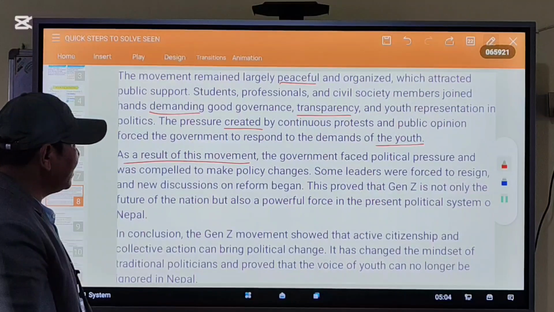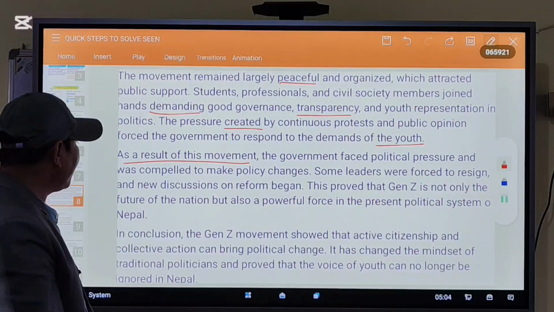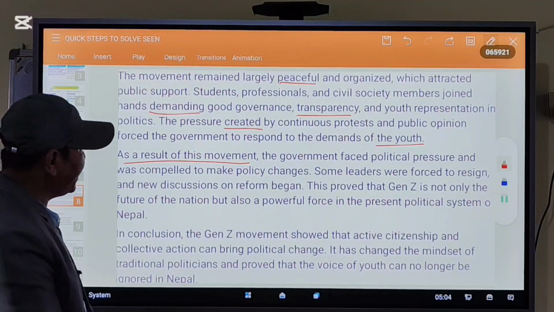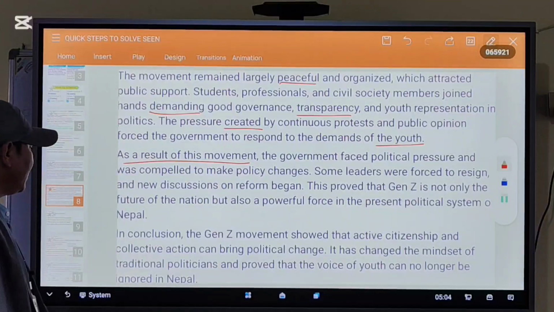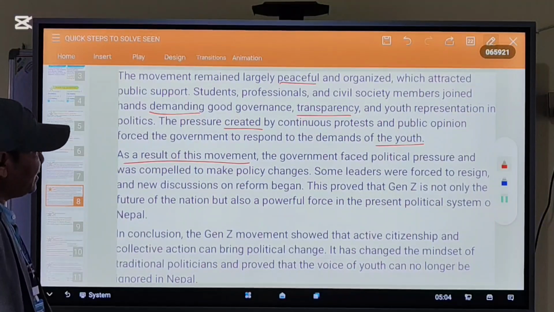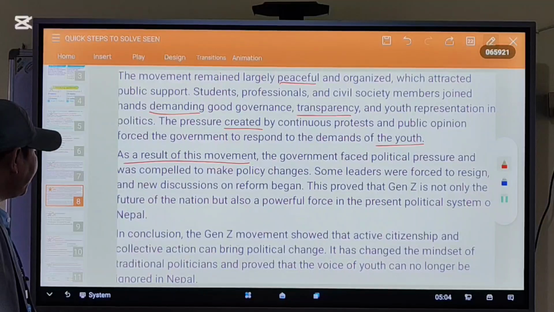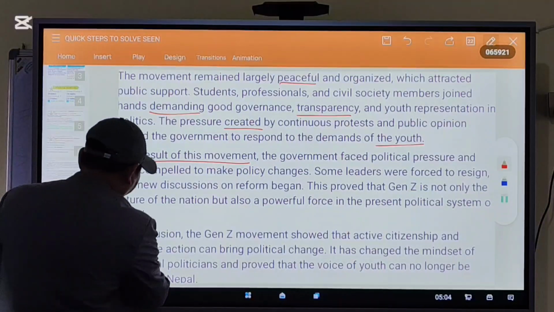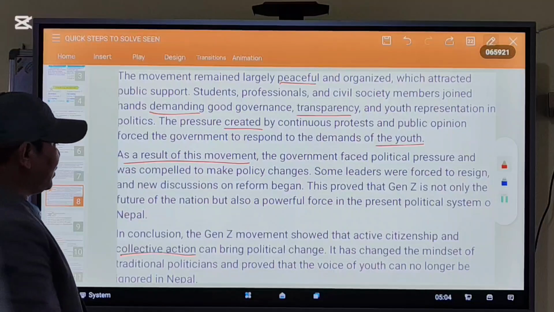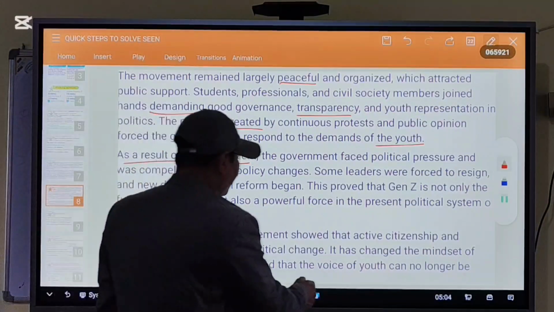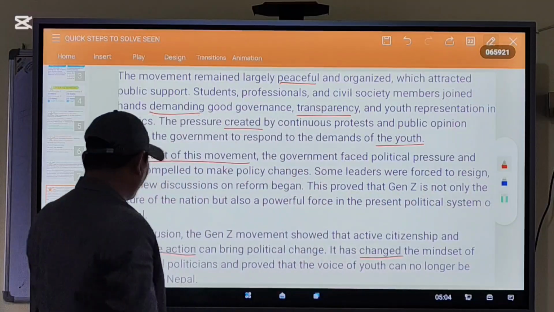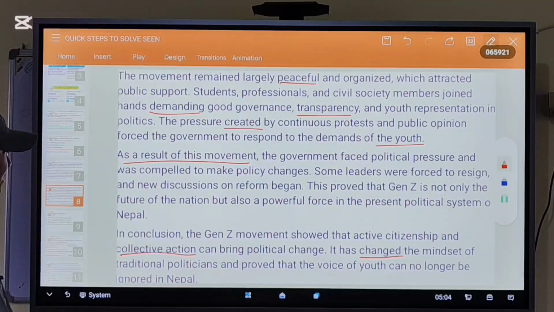This proved that Gen Z is not only the future of the nation but also a powerful force in the present political system of Nepal. In conclusion, the Gen Z movement showed that active citizenship and collective action can bring political change. It has changed the mindset of traditional politicians and proved that the voice of youth can no longer be ignored in Nepal.